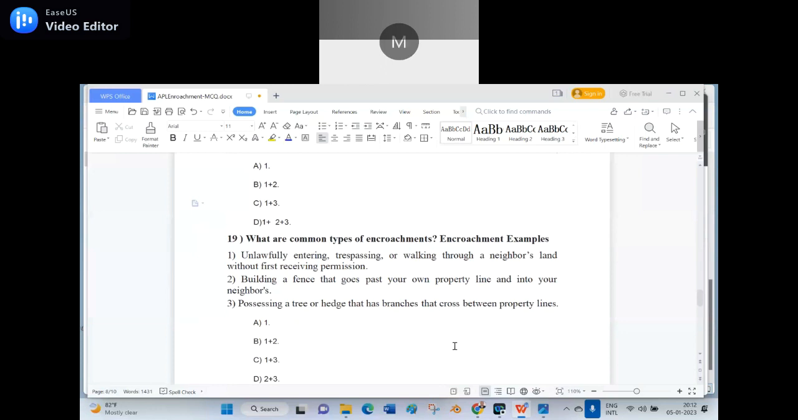Option D, sir, 2 plus 3, sir. No, sir, option B, 1 plus 2. What is wrong there? Can you tell me? Sir, branches that cross between property lines is not treated as encroachment, sir. See, here I can give the answer, no doubt, but what is wrong, that I want to know.